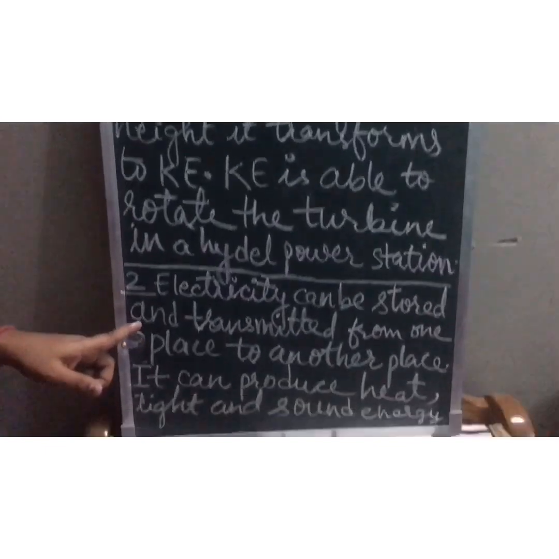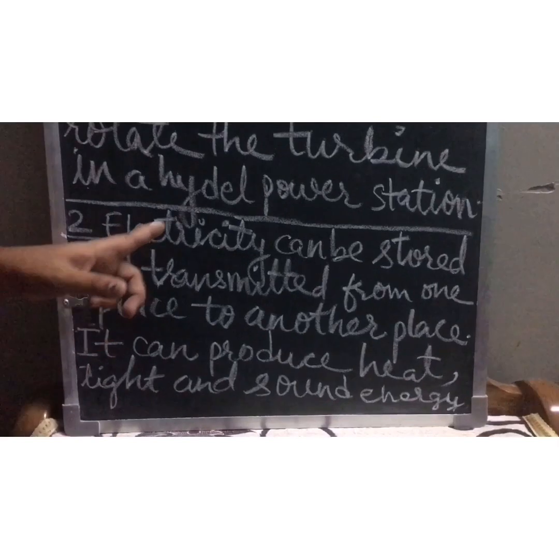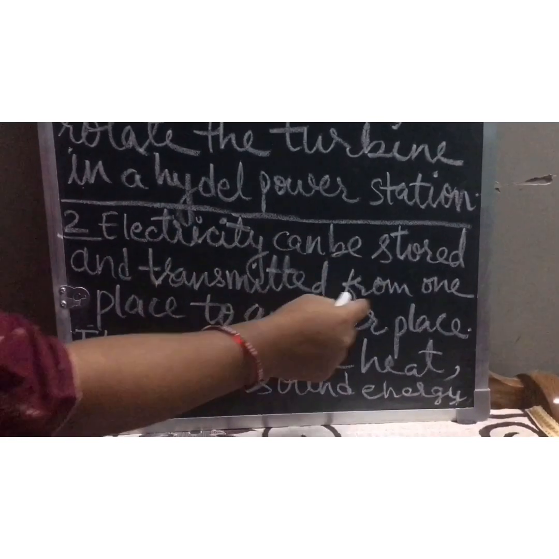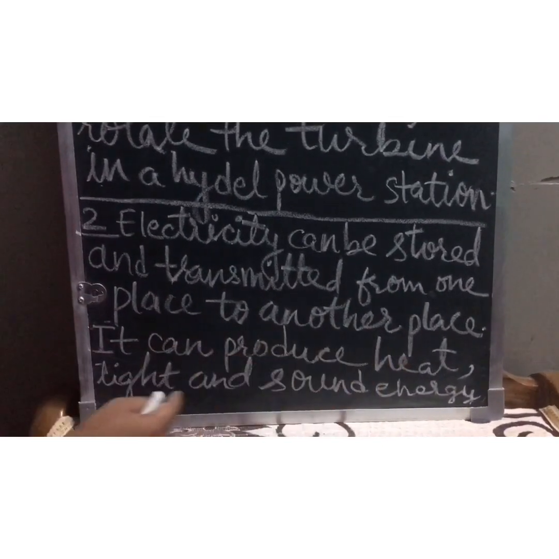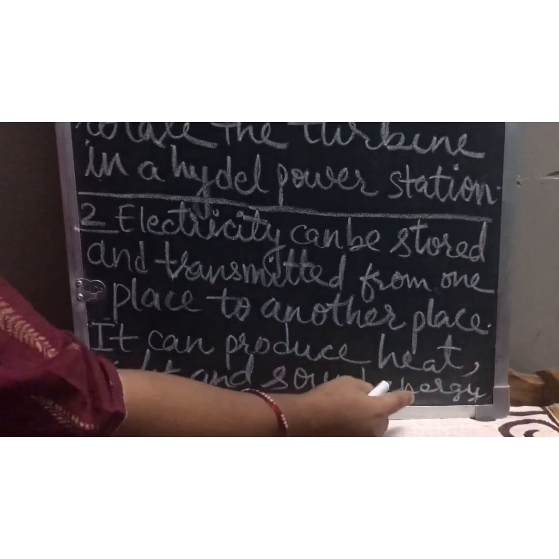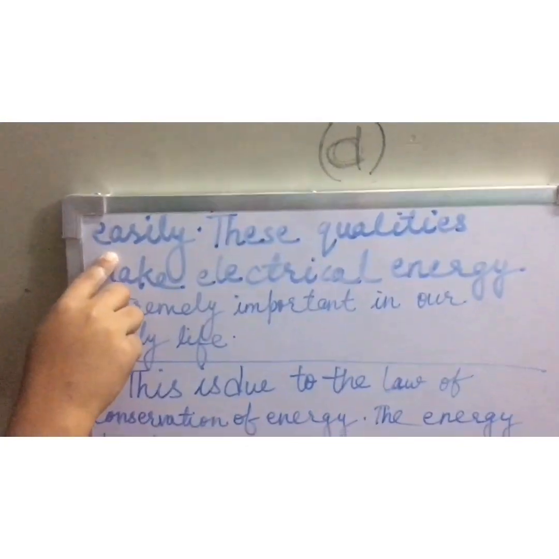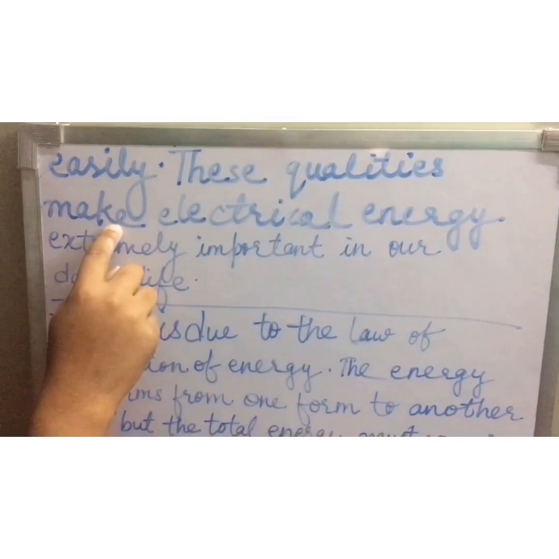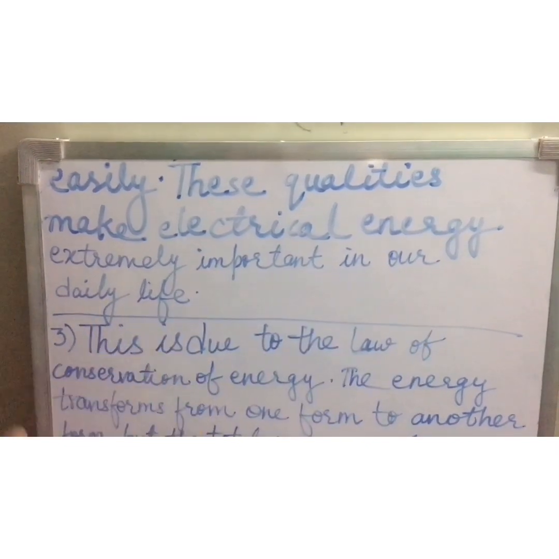Second question, electrical energy is the most commonly used energy in our daily life. Electricity can be stored and transmitted from one place to another place. It can produce heat, light and sound energy easily. Okay, from that electrical energy we can convert to heat, light and sound energy easily. These qualities make electrical energy extremely important in our daily life.